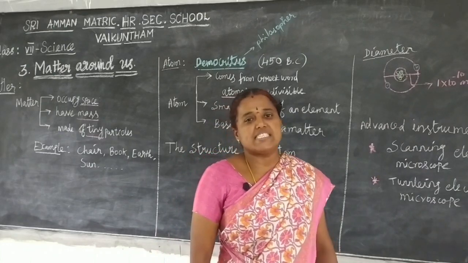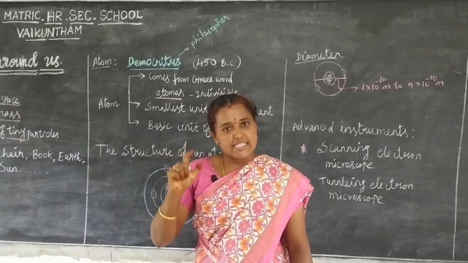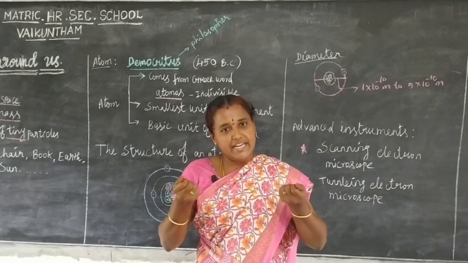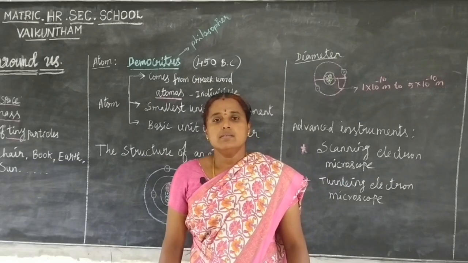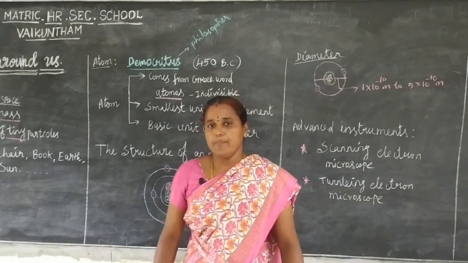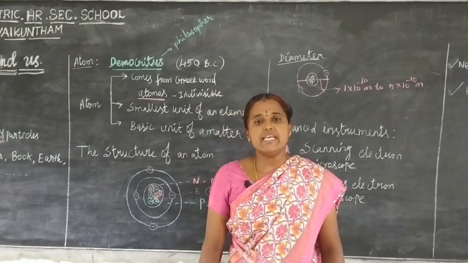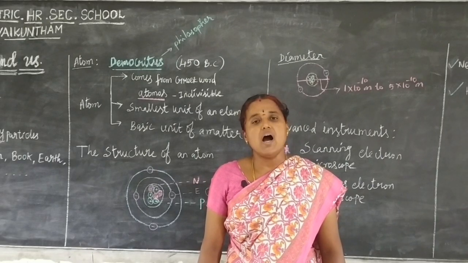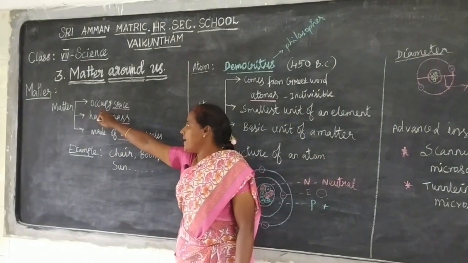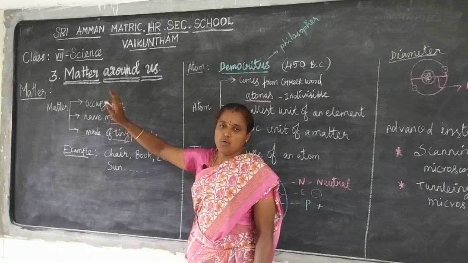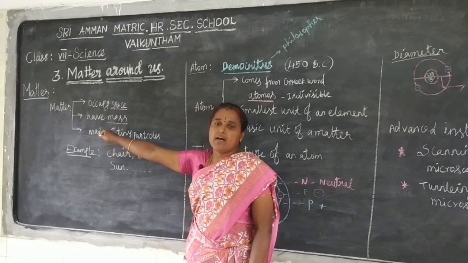For example, refrigerator. It occupies some space at one corner of your kitchen and we cannot lift it easily. So, it occupies some space and has some mass. Next, another example. Bench. It occupies some space in your classroom and it has some mass. Matter is nothing but what occupies some space and has mass. Did you understand?